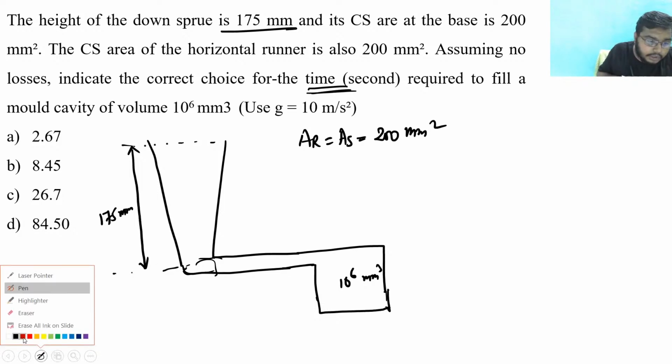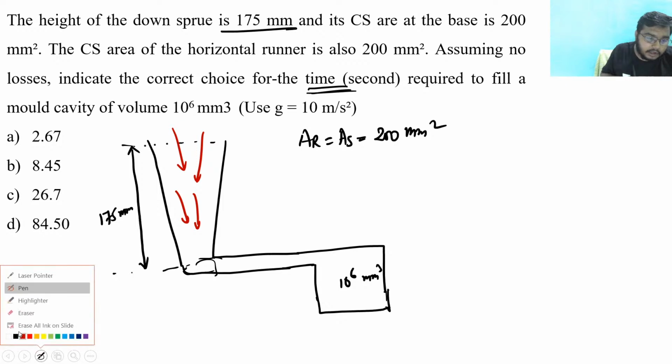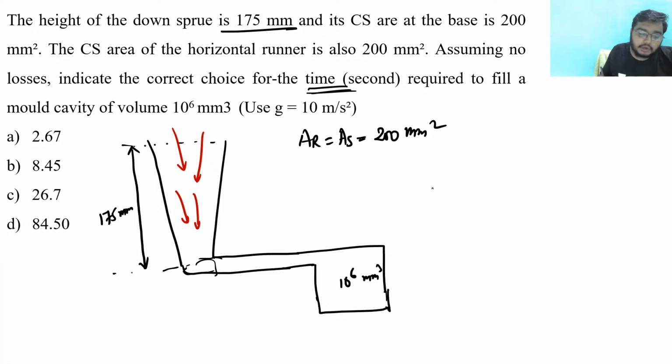So when you are pouring the molten metal here, what is the time required to fill this mold cavity? How can you find the time required to fill this mold cavity? See, volume is given as 10 to the power 6 mm cube. So can you say anything about